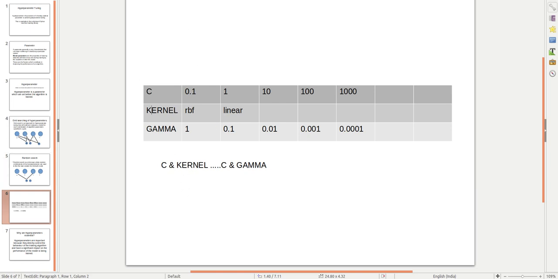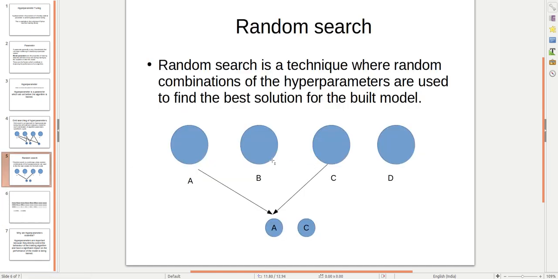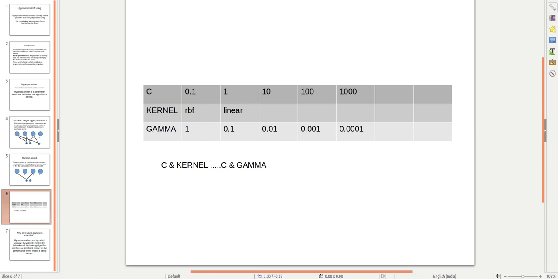Now, if we talk about random search, in which it takes any solution randomly, it can make any combination like kernel and gamma. Also, it can make C and kernel randomly.